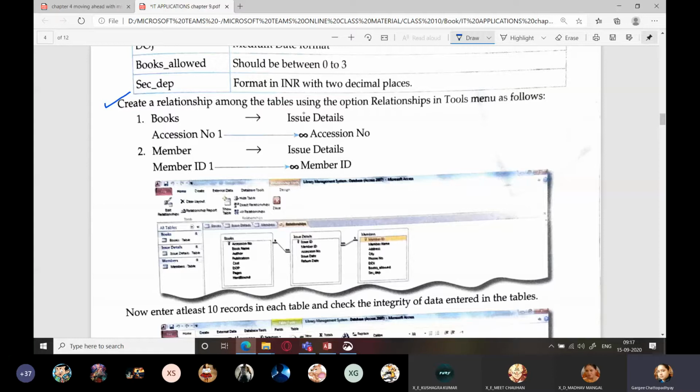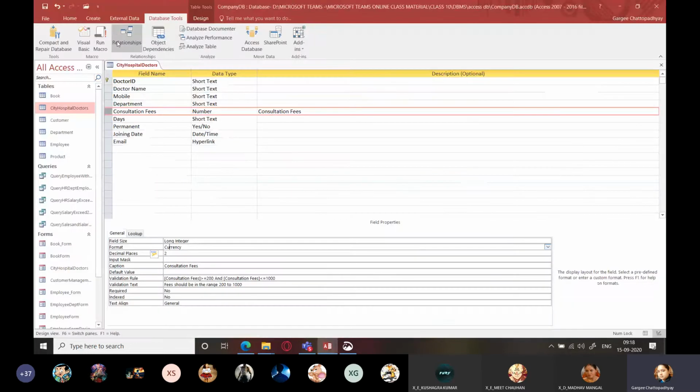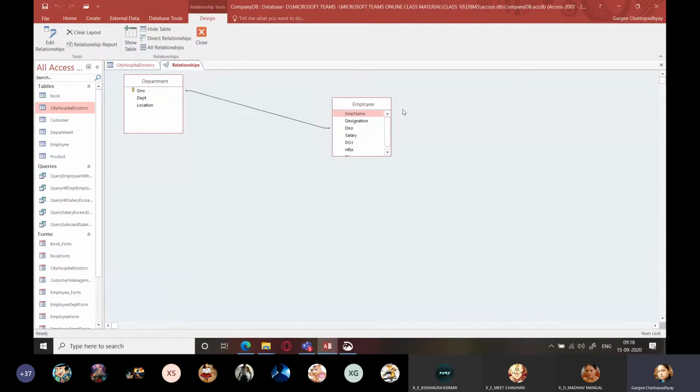Create a relationship among the tables using the option relationships in tools menu. Now we are not working with menus anymore. We are working with tabs, right? If you remember, we had discussed something related to employee and department, common field DNO, that is department number. That is for connecting the two tables, for establishing a relationship between the two tables. It was something like this. Relationships. Do you remember how we had done this?